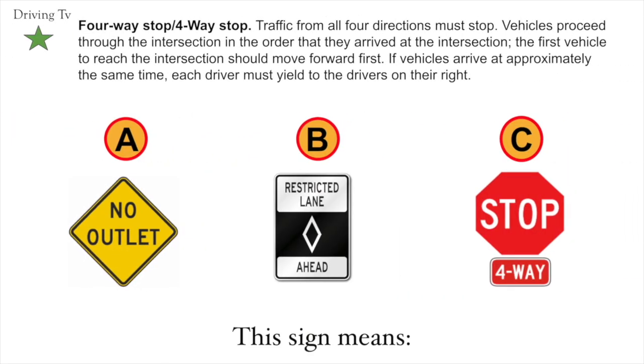Four-way stop. Traffic from all four directions must stop. Vehicles proceed to the intersection in the order that they arrive at the intersection. The first vehicle to reach the intersection should move forward first. If vehicles arrive approximately at the same time, each driver must yield to the driver on their right. So the correct answer would be C. Four-way stop.